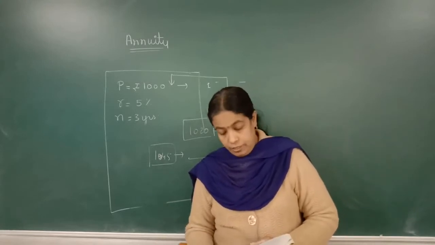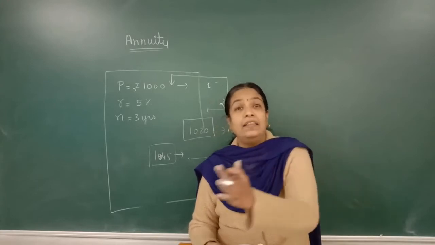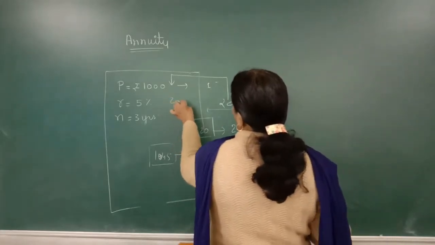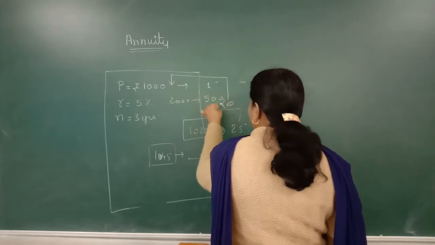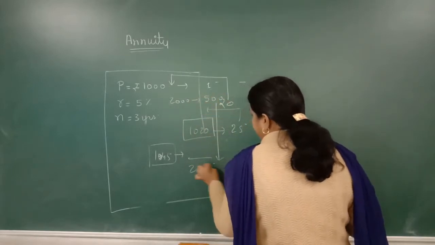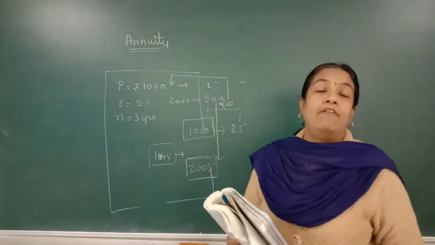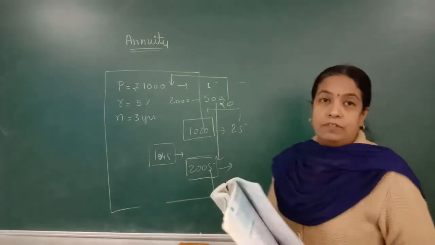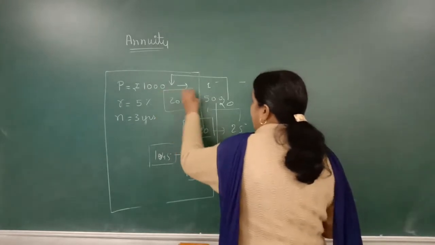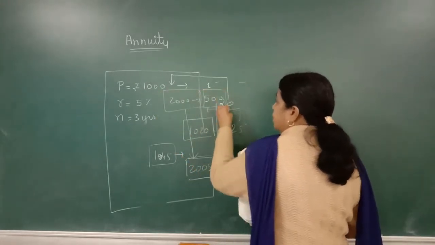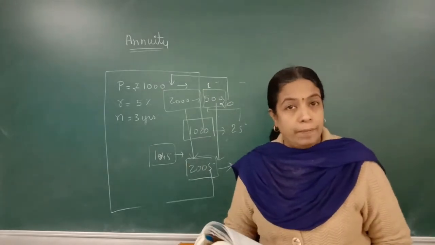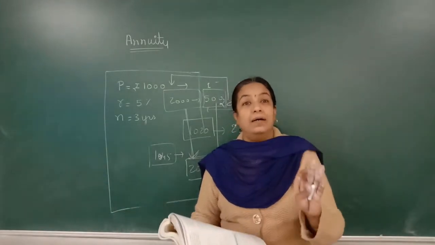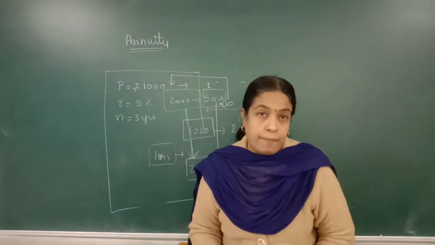Okay. Next is term or duration. Up to where will you go? Like in the first example I took, I started paying 500 rupees in 2000. Up to where will I go? Suppose I have a function in 2005 and I expect to get the amount in 2005. So from 2000 to 2005, I will pay these equal monthly installments or half yearly installments. That is, for how many years will I pay? 5 years. So 5 years will be the term or duration of my annuity.